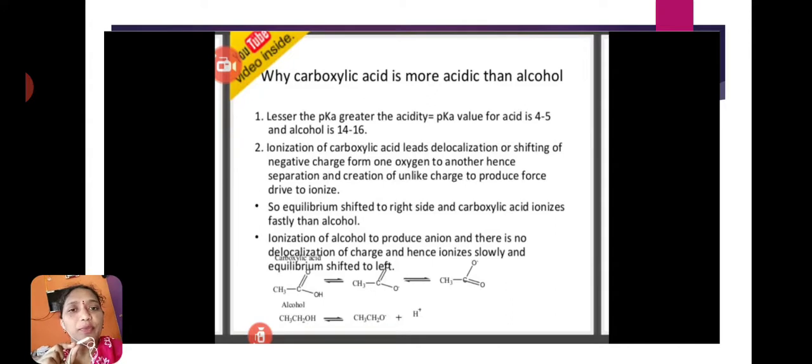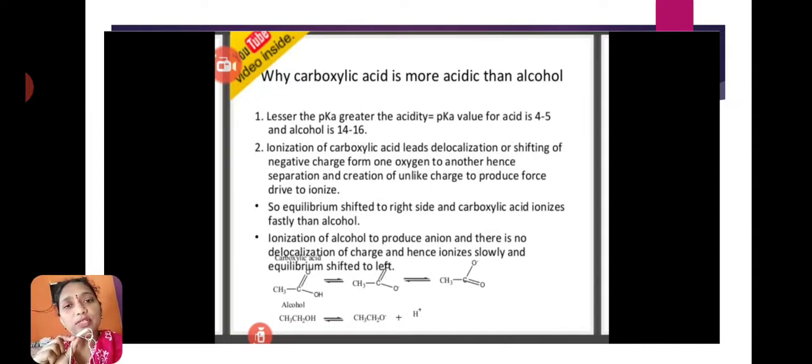That COO minus ion shows delocalization of negative charge. When the delocalization of negative charge is present between the two oxygen atoms, resonance structures are formed. When a compound shows resonance structures, that compound has more stability.